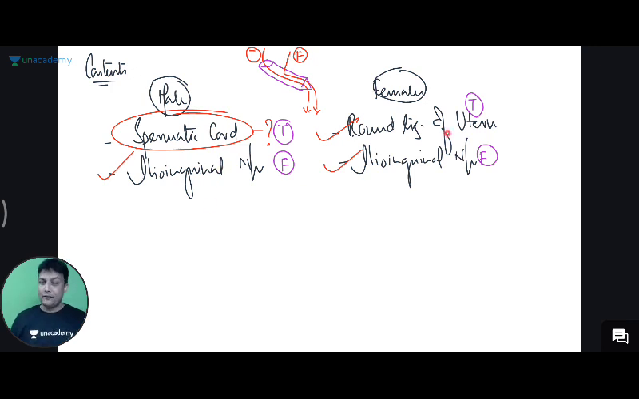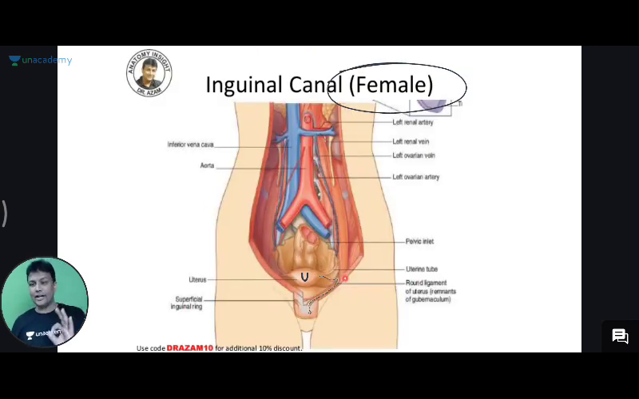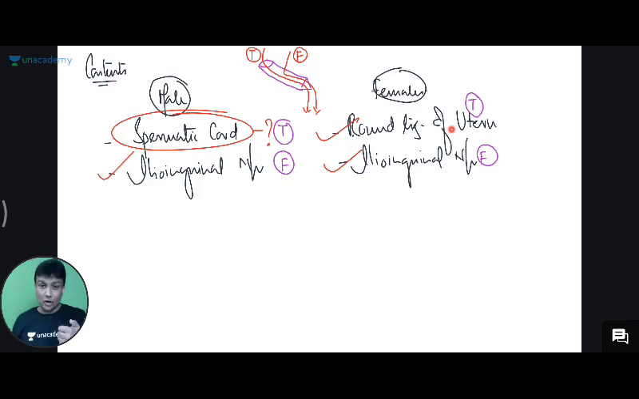अब सुनो. We have now understood the content in the female. In female, inguinal canal will have two contents. Number one, round ligament of the uterus. Number two, ilioinguinal nerve. And then in the males, number one, spermatic cord, and number two will be ilioinguinal nerve, guys. So ilioinguinal nerve, no problem. Now let us learn about the spermatic cord.